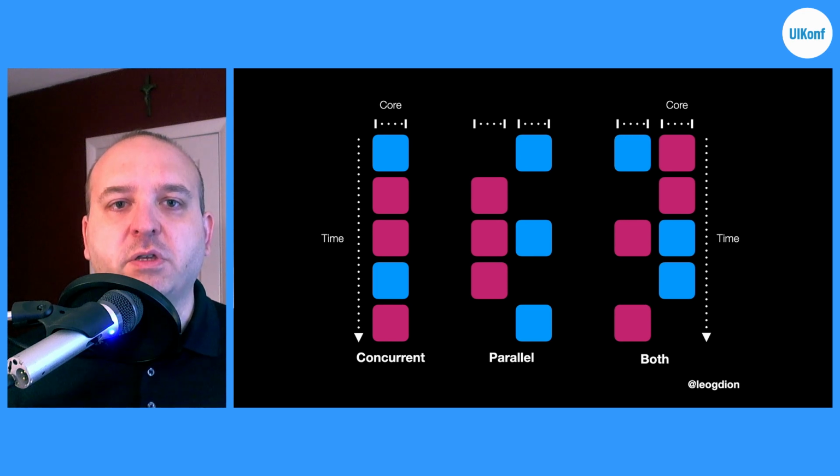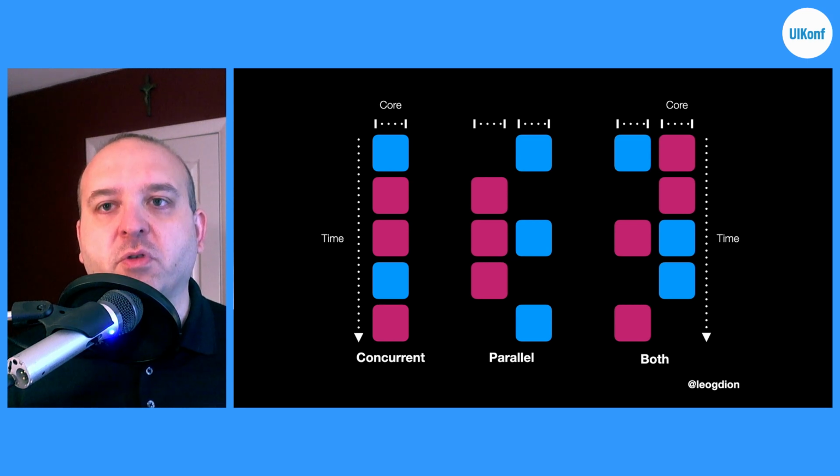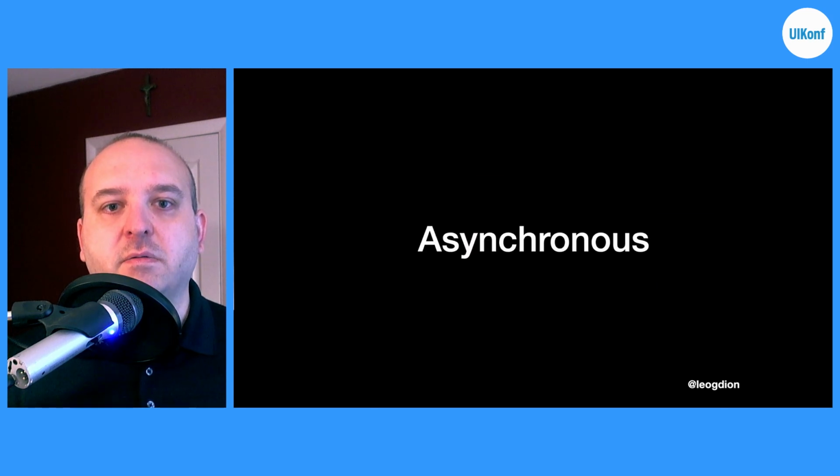We can mix both of these two, so they're not necessarily exclusive, to where we are both executing concurrency and parallelism at the same time. So this is one way an operating system can better optimize your application, and why breaking things down into tasks might make your application a lot smoother to run in the user interface.